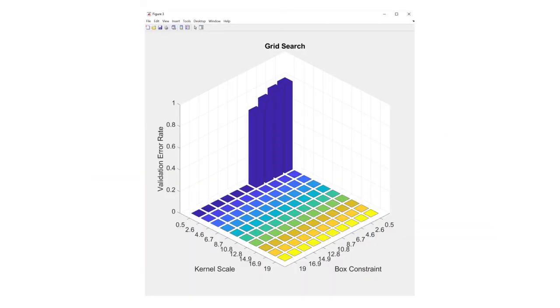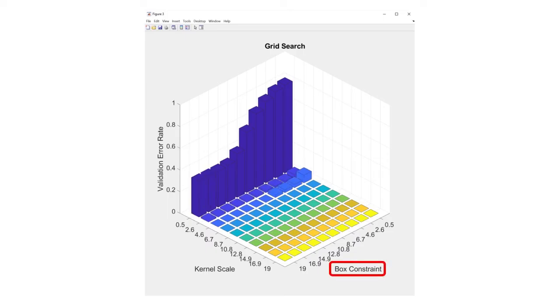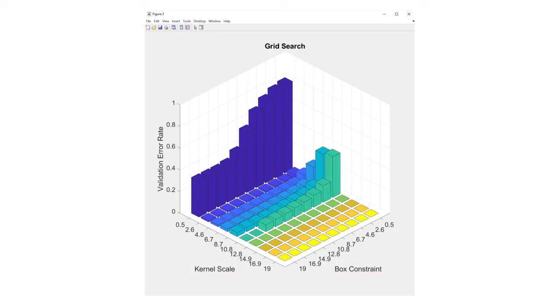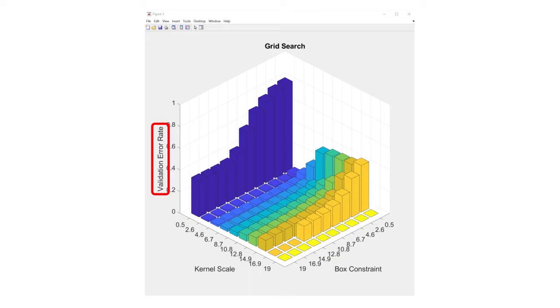So traditionally, engineers and researchers have used techniques for hyperparameter optimization, like grid search and random search. In this example, I'm using a grid search method to vary two hyperparameters, box constraint and kernel scale, for an SVM model. As you can see, the error of the resulting model is different for different values of the hyperparameters. After 100 trials, the search has found 12.8 and 2.6 to be the most promising values for the hyperparameters.